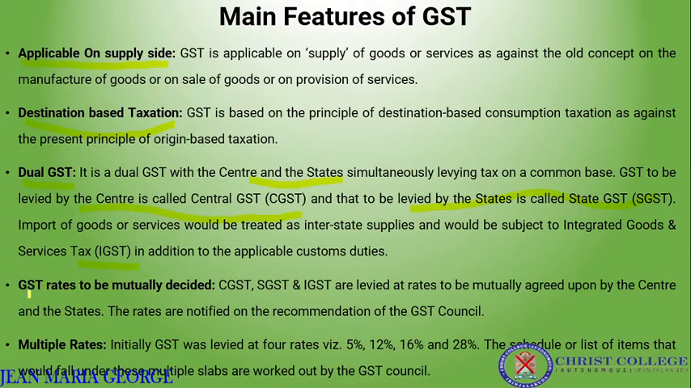Then GST rates are mutually decided. So we saw that there are three components. Central GST is there, state GST is there, as well as integrated GST is there, and these are levied at rates which are mutually agreed upon by the center and state.